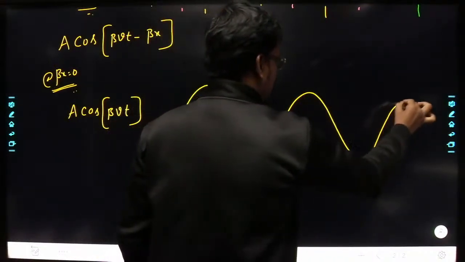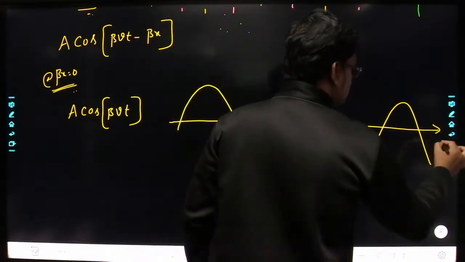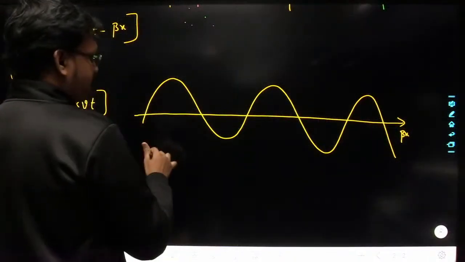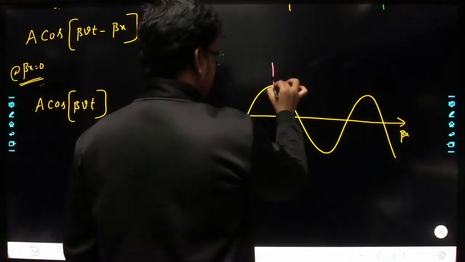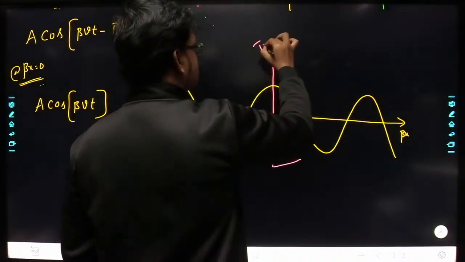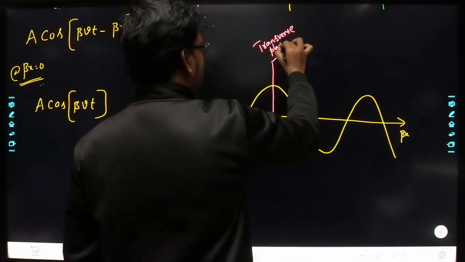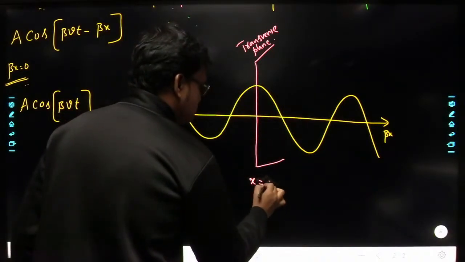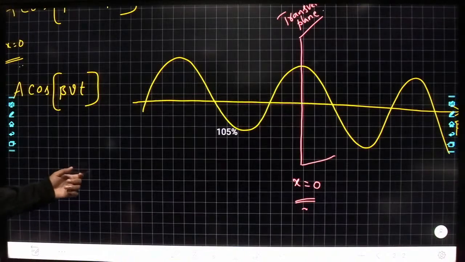Suppose I am drawing a wave like this, and I am considering this axis as beta x. Here I am considering a plane, and this plane is nothing but the transverse plane. Let us say this location is the x equal to 0 location.